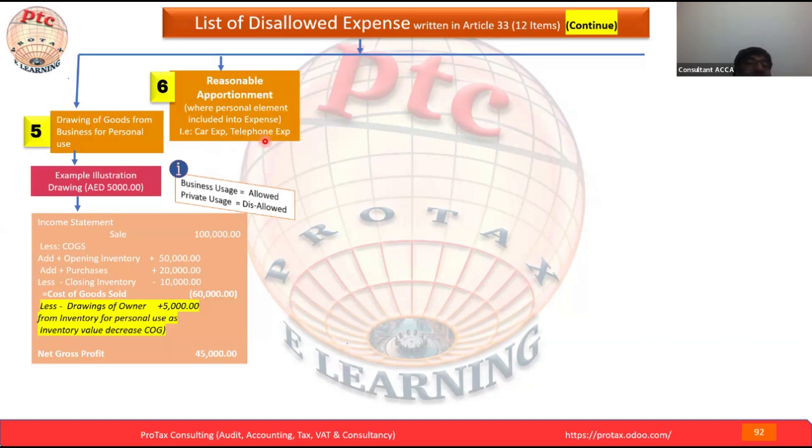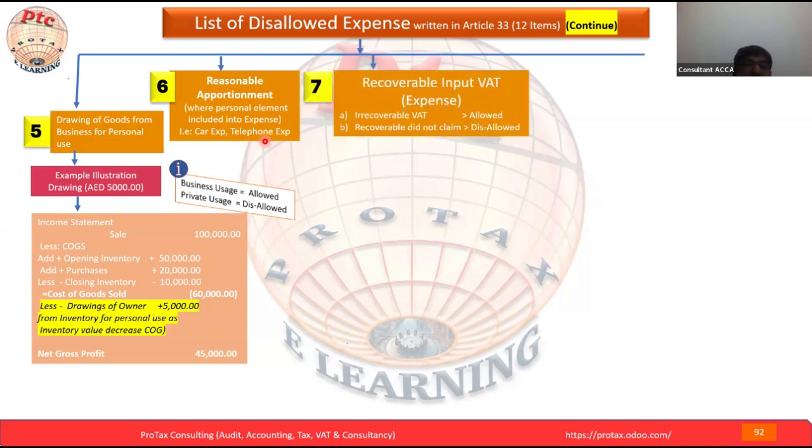So here the word is reasonable apportionment, because the burden of proof is on you, since the tax authority may ask what the rationale is, what the reasonable apportionment is, why you allocated in this way, and why you deducted this expense. We have to prepare our rationale behind that. We have to do our exercise. Next, move to the next point, point number 7 out of 12.